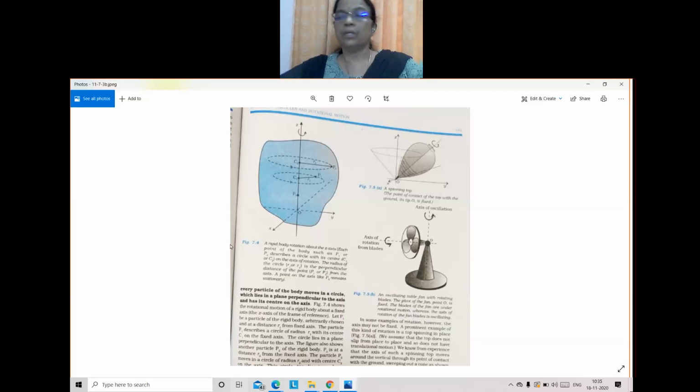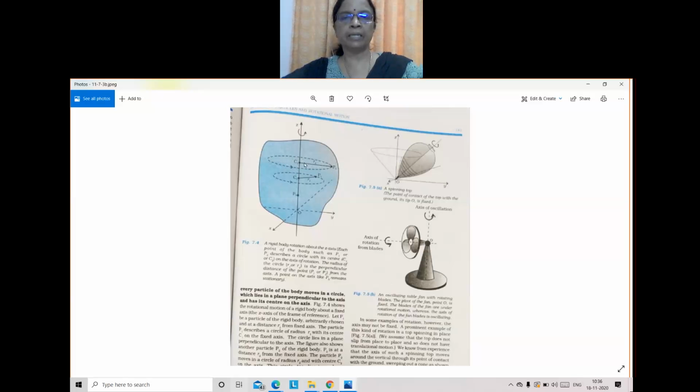Also, there are some more things you should know about rotational motion. Here you see, suppose this is a plane. For example, suppose you consider this as an apple, and if you cut along this line, you get a plane here when the apple is cut along this axis.